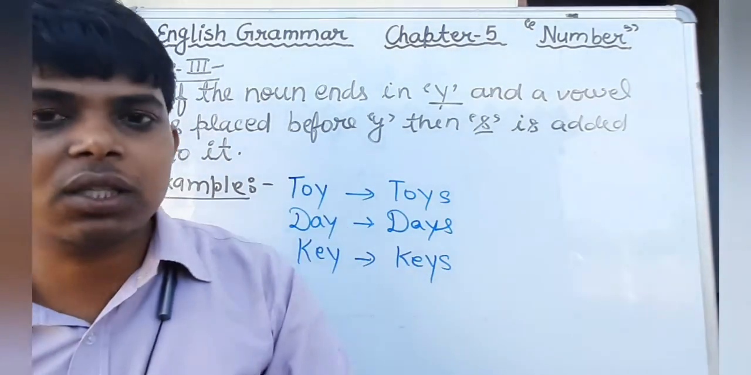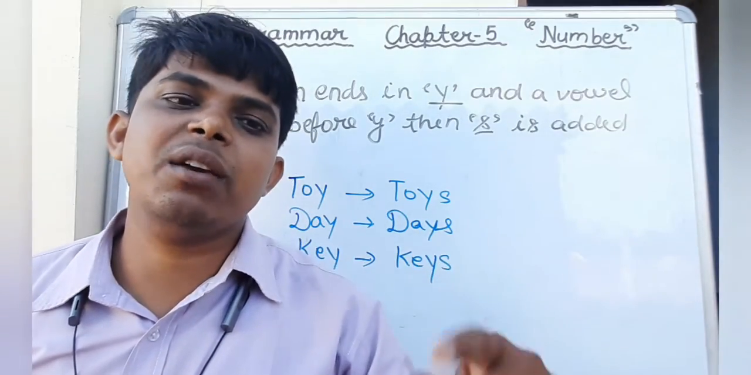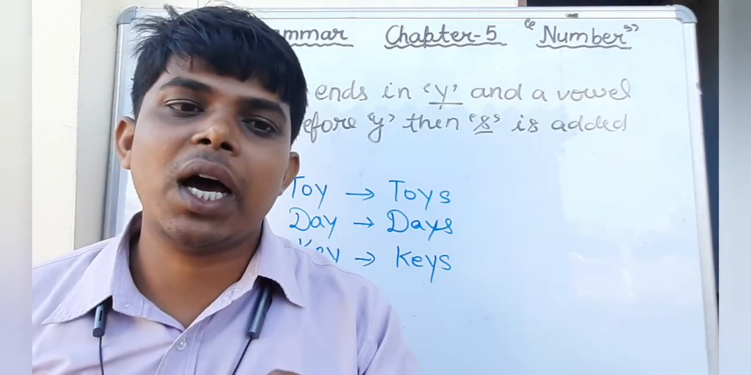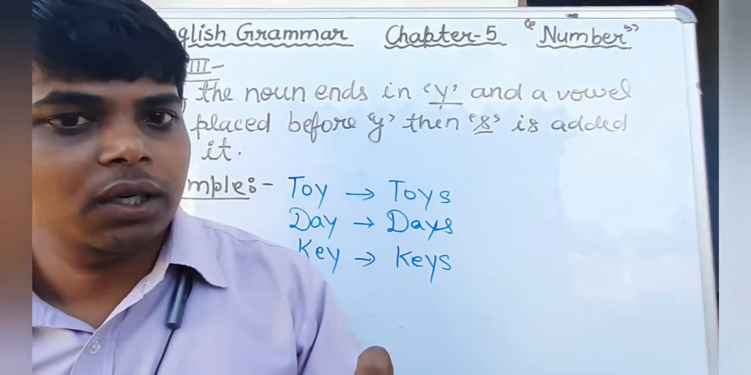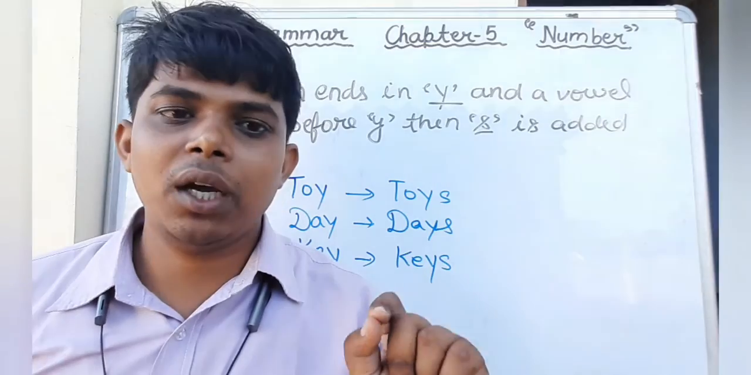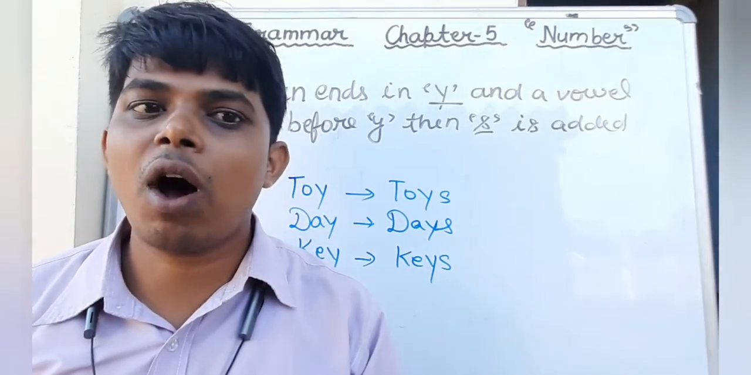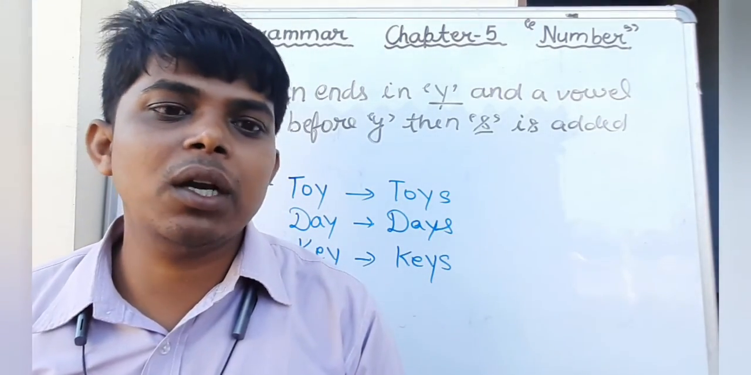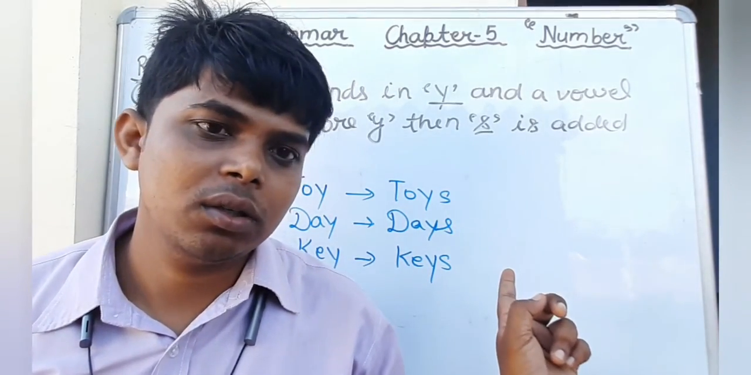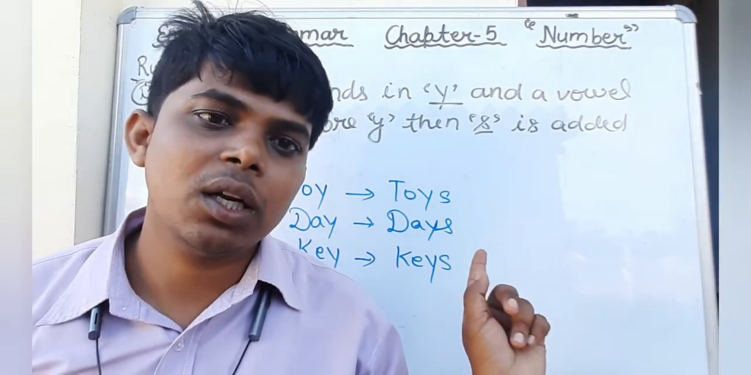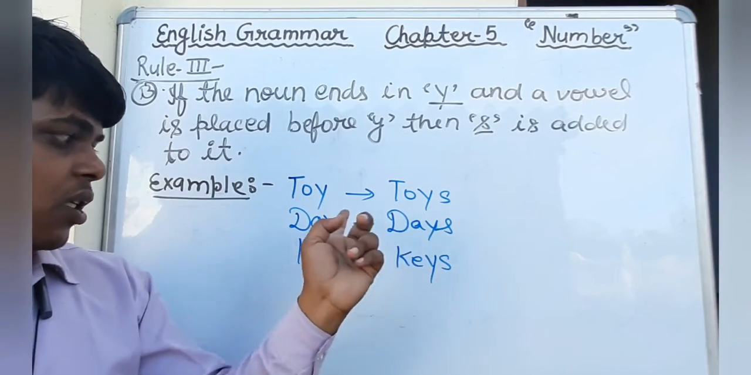Okay, in the third rule we have discussed, if any word ends with Y and just before Y there is a consonant, then we will add IES at the place of Y. But in the third B rule I have told you that if any noun ends in Y and just before Y there is a vowel, A, E, I, O, U, then we will not change anything. We will add only S to the singular noun. Okay, that is the example of that. Day, days, key, keys.